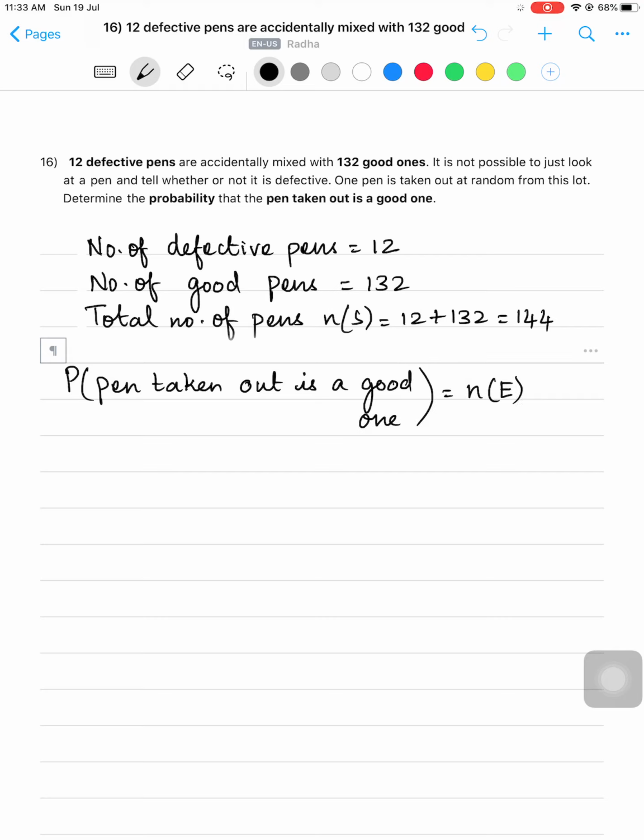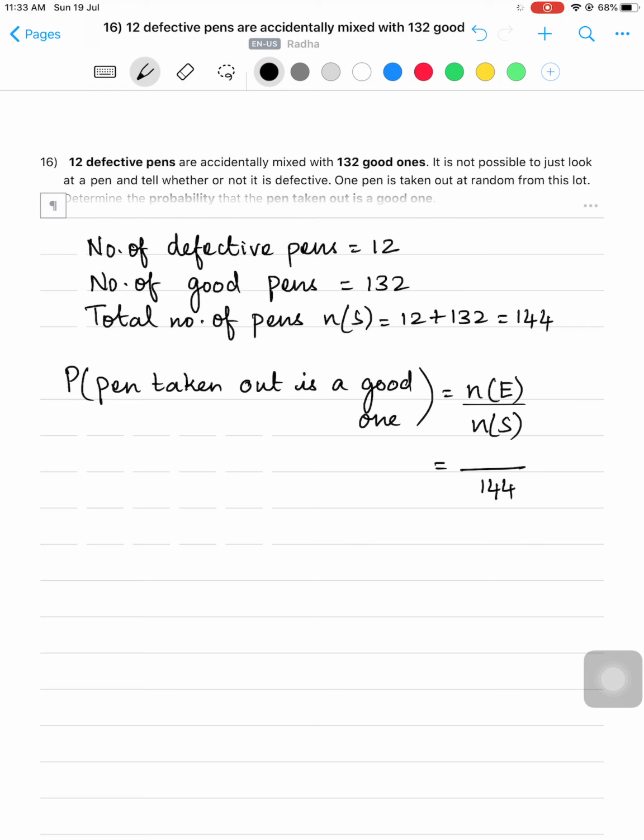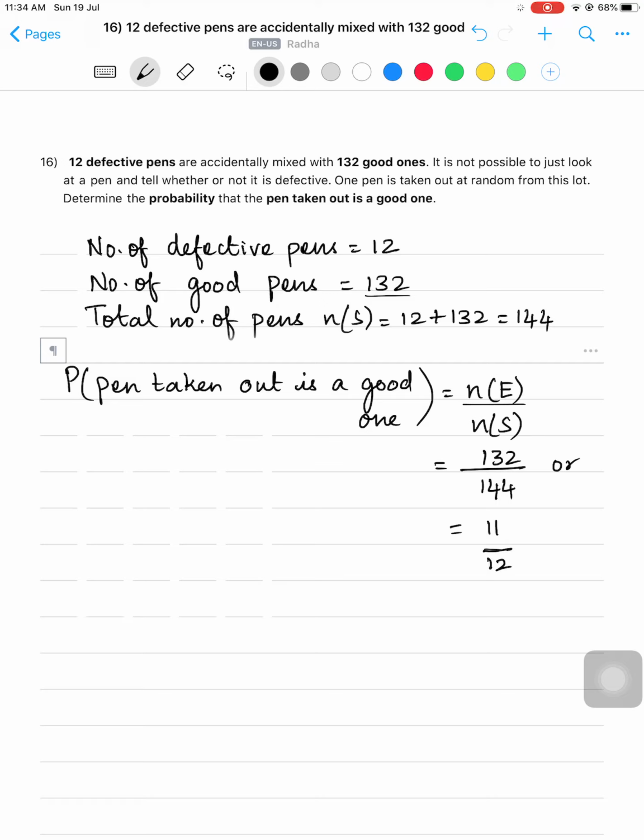You know what is the formula for finding the probability of an event? N of e by n of s. So what is n of s here? 144. In that, what is the probability of getting a good one? How many good pens are there? 132 good pens are there. So 132 by 144. Or you can even reduce to lowest term and say 12 11s are 132, 12 12s are 144. So the probability that a pen taken out is a good one is 11 by 12, or you can even write it as 132 by 144. Is it clear, children?